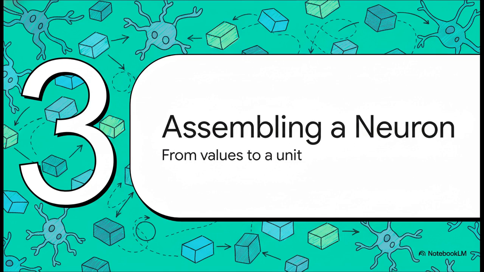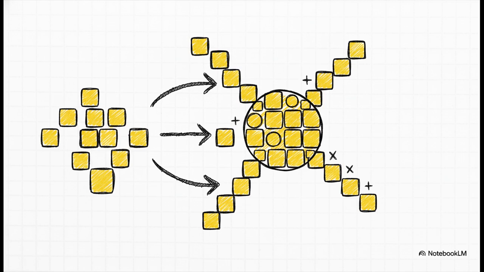Let's build a neuron. Seriously, a neuron isn't some magical, mysterious thing. If you crack open the neuron class in the code, what do you see? It's just a very specific, carefully arranged collection of multiplications and additions. That's it. It's exactly the kind of computation that our value object was born to handle.